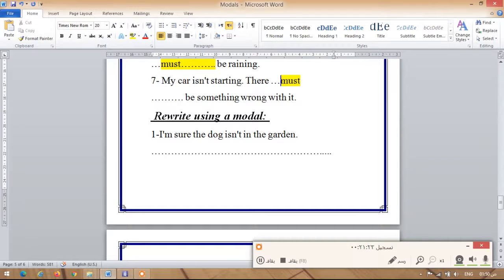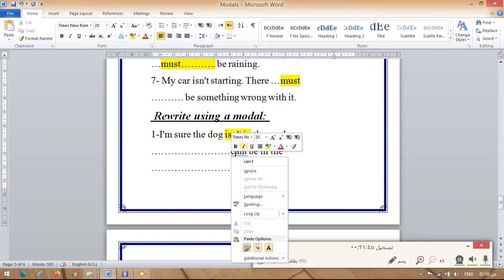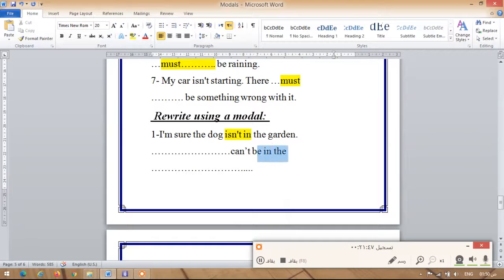So the answer, when I say I'm sure the dog isn't in the garden, is gonna be can't be in the garden.